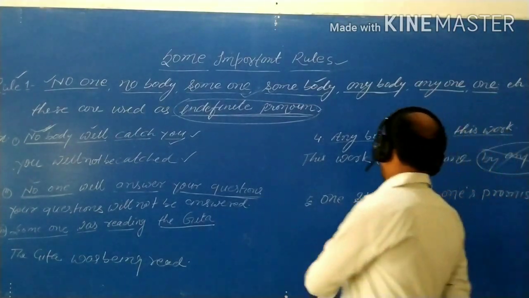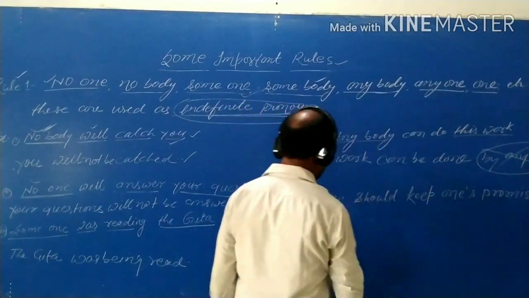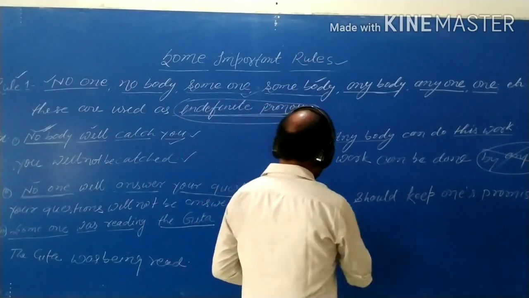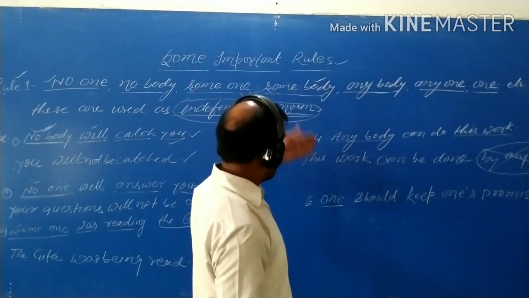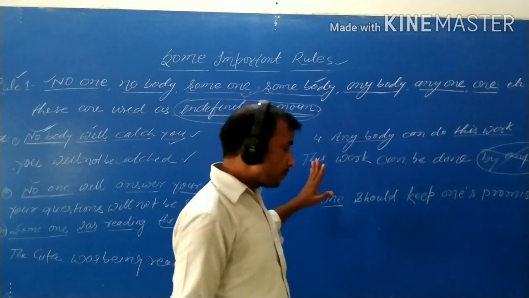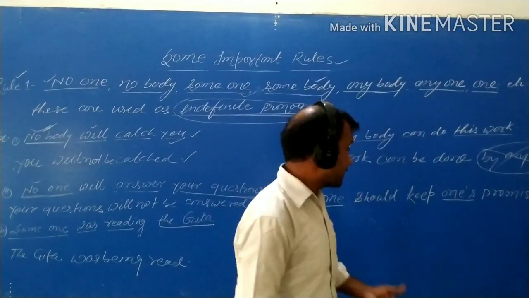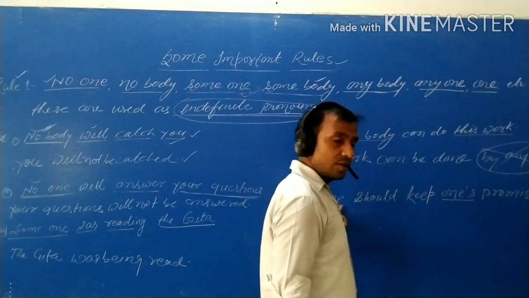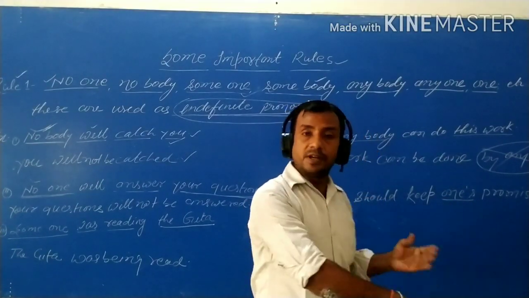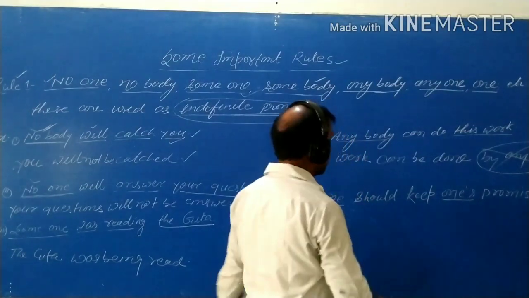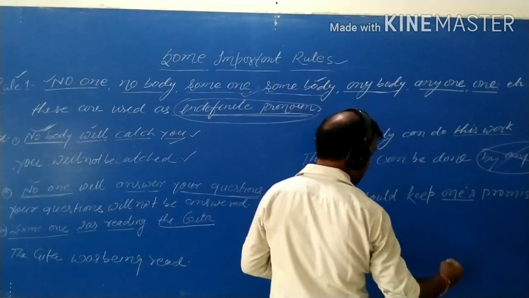So student, one more example is given here. One should keep one's promise. Then one is almost left out because this is an indefinite pronoun, and one's is the possessive case of one. So both terms will be removed while we transform it into passive voice. So the passive voice of this sentence will be